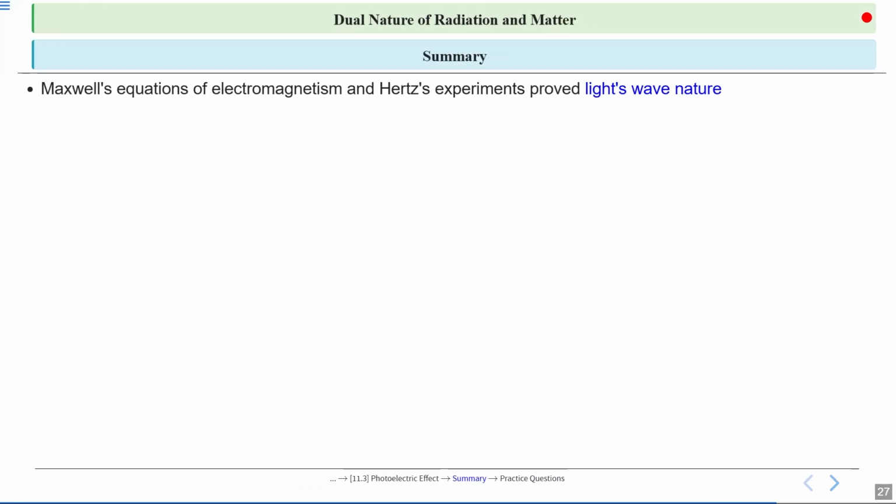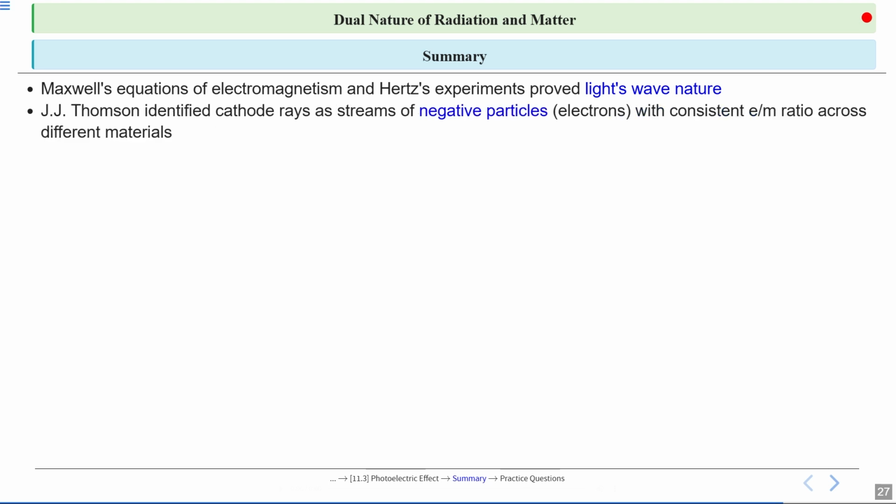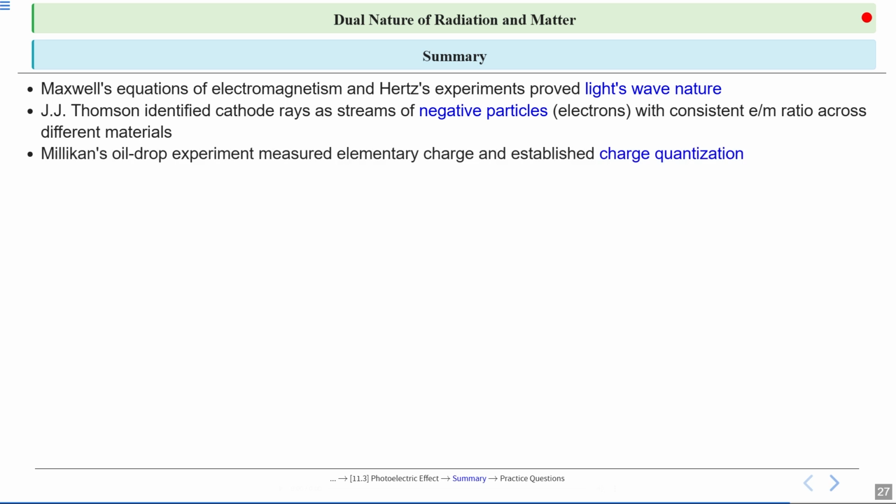So let's now recap what we have studied so far in this lecture. Maxwell's equations for electromagnetism and Hertz's experiments provided light's wave nature. J. J. Thomson identified cathode rays as streams of negative particles with consistent e/m ratio across different materials. Millikan's oil drop experiment measured elementary charge and established charge quantization.